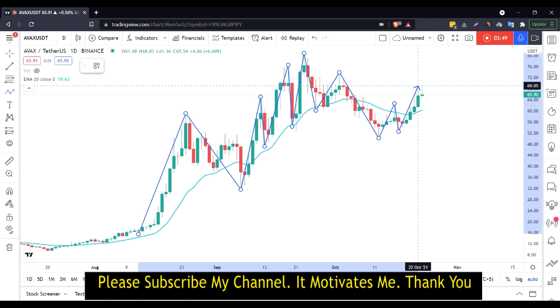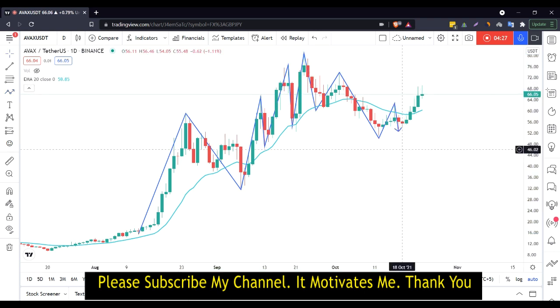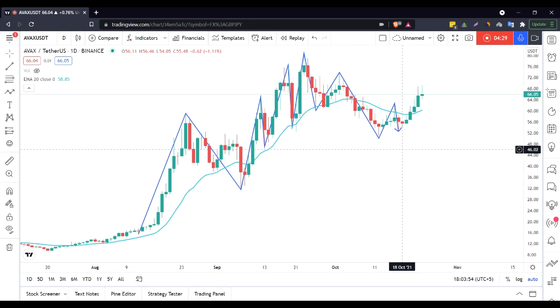So the first part of our trading rule was to identify the market trend, and you can see that we have identified the swing highs and swing lows. As per our swing highs and swing lows, the market recently broke this swing high, which has now become a support for this market.